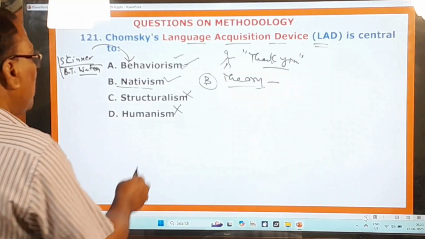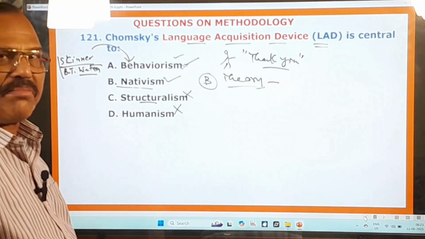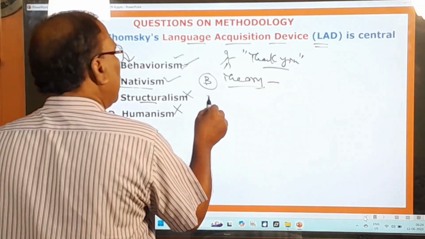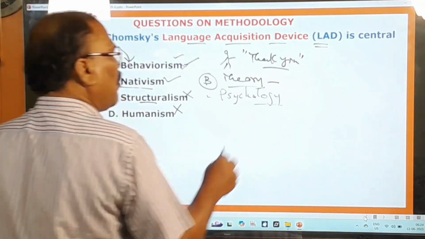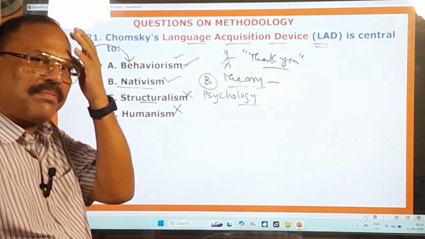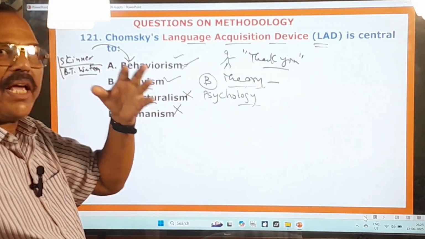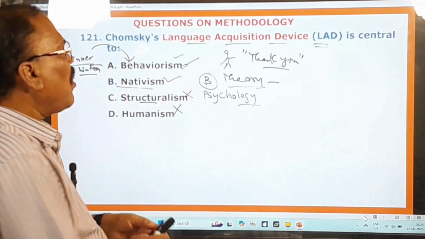Right, and here structuralism is there. What is this structuralism? Structuralism means it is the psychology that aims to understand the structure of the mind. This psychology aims to understand the structure of the mind by analyzing its components.